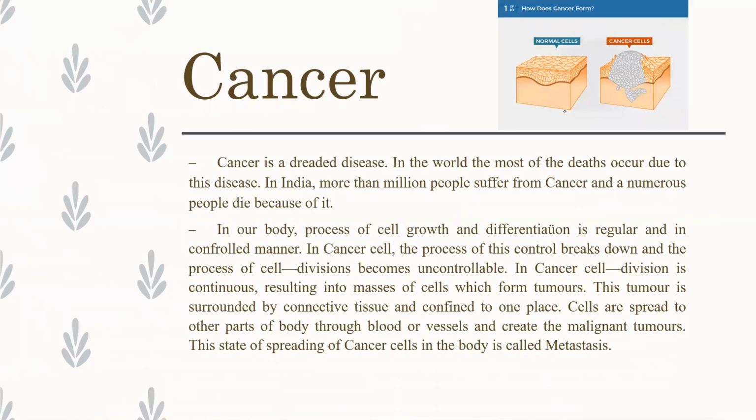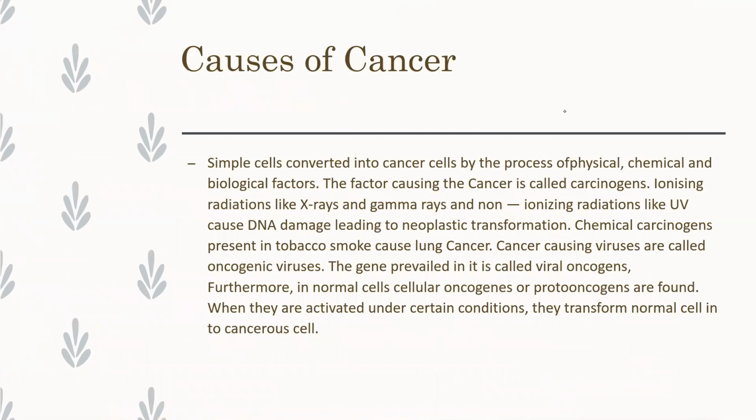Okay, next, causes of cancer. Let us discuss which are the causes of cancer. Simple cells are converted into cancer cells by physical, chemical and biological factors.